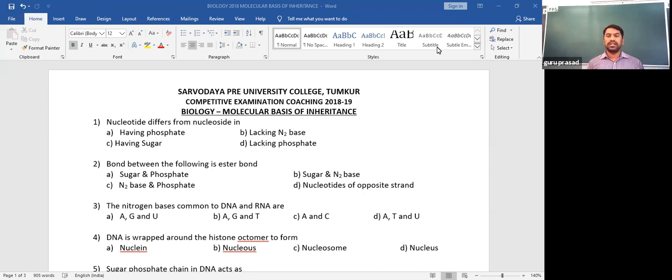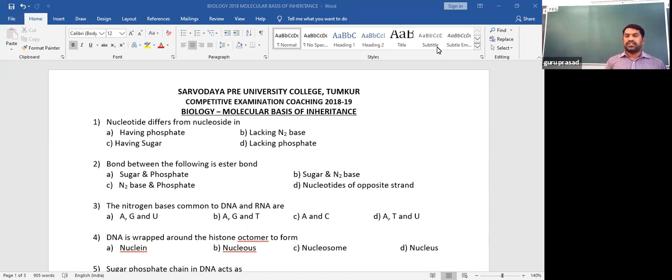They have already mentioned that during these reactions there is formation of an ester bond between two components of the nucleic acid. You have to identify which two components. Is it sugar and phosphate? Is it sugar and nitrogen base? Like that. So let us go one by one. Of course, the ester bond is formed between the sugar and the phosphate.